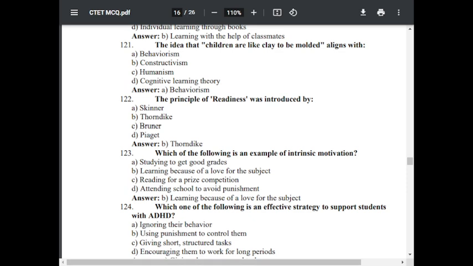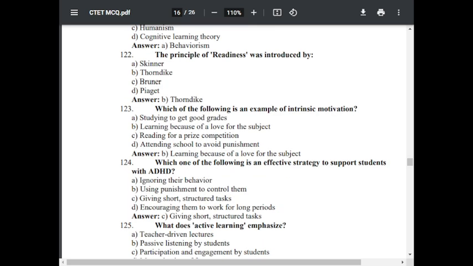Question number 124. Which one of the following is an effective strategy to support students with ADHD? Option A, ignoring their behavior. Option B, using punishment to control them. Option C, giving short structured tasks. Option D, encouraging them to work for a long period. The correct answer is C, giving short structured tasks.